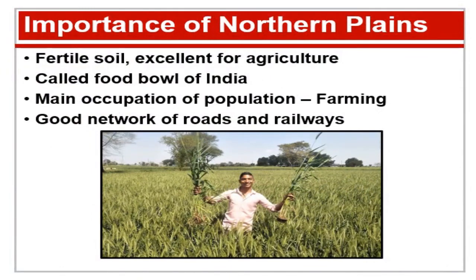Next, we come to the importance of northern plains. Since this entire area has many big and small rivers which bring silt and make the soil fertile, the area is excellent for growing crops. For this reason only, it is also known as the food bowl of India. It is well connected via road and railways and provides ample occupational opportunities to people.